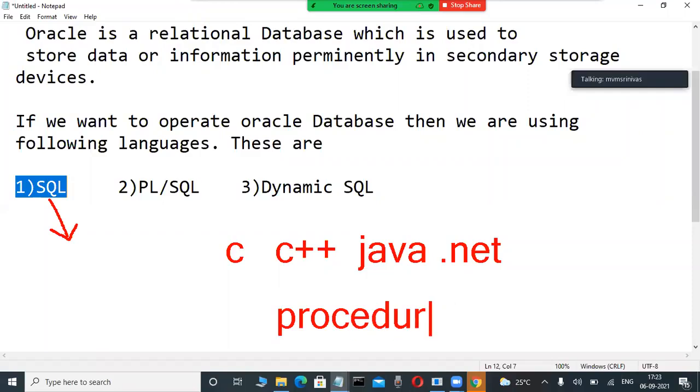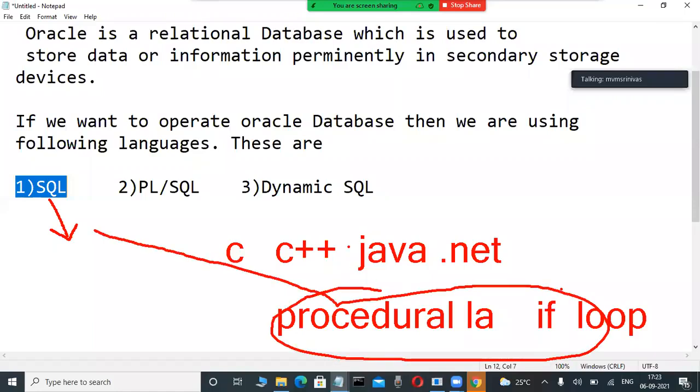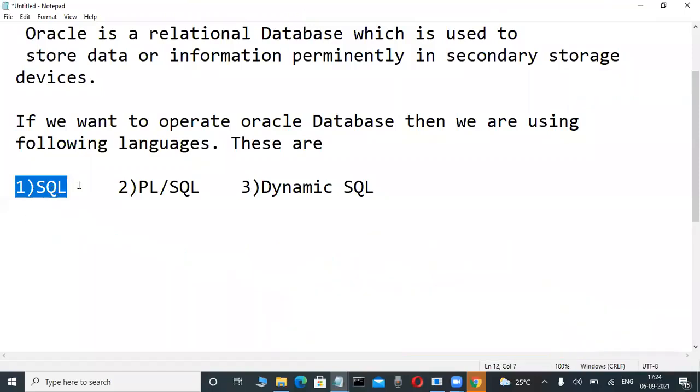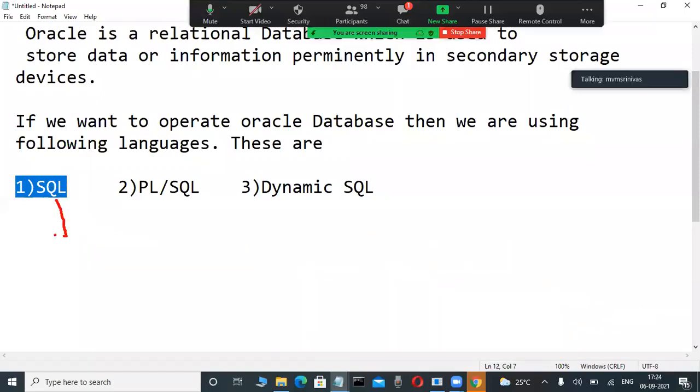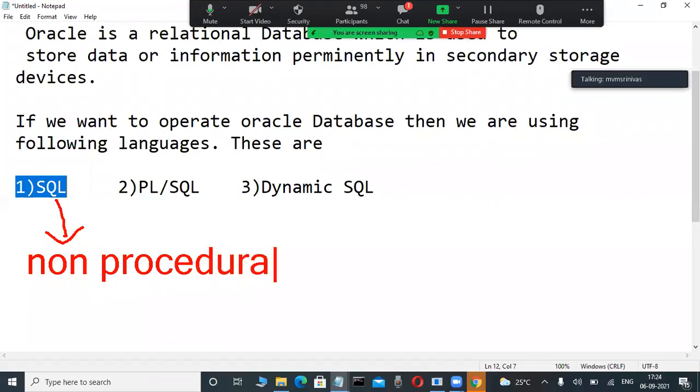That is variable declarations, something like that. And again, if conditions, again loops. So many things are there. This is a little bit difficult for a non-technical person. But unfortunately, these types of things are not there in this SQL language. SQL is basically a non-procedural language. SQL is a non-procedural language.